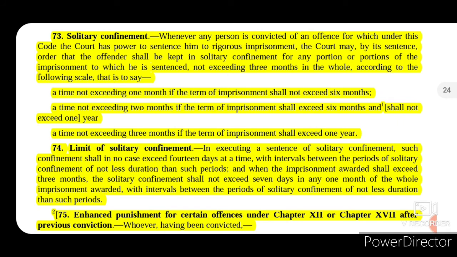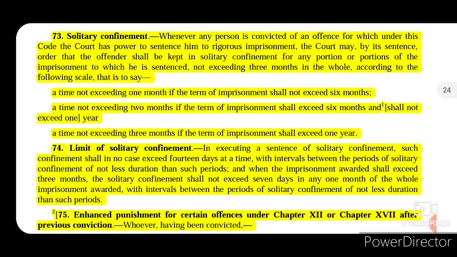It is a very important section, so I have highlighted this. It says that whenever any person is convicted of an offence for which under this code the court has the power to sentence him to rigorous imprisonment, the court may by its sentence order that the offender shall be kept in solitary confinement for any portion or portions of the imprisonment to which he is sentenced, not exceeding 3 months in the whole, according to the following scale.